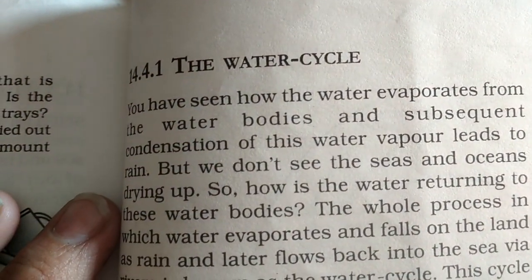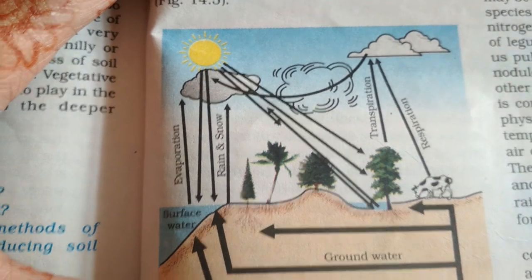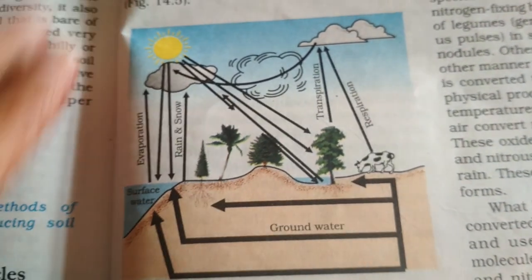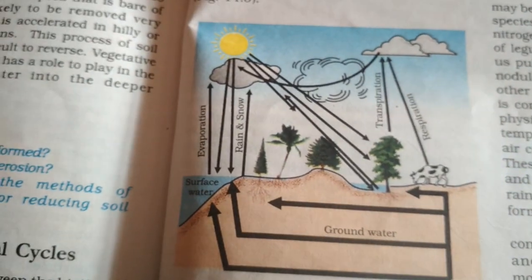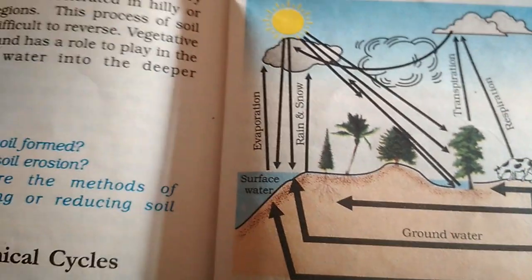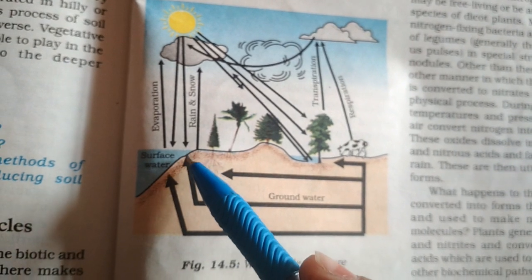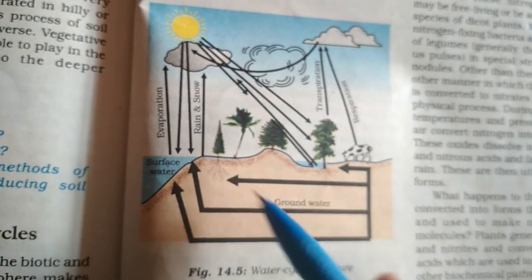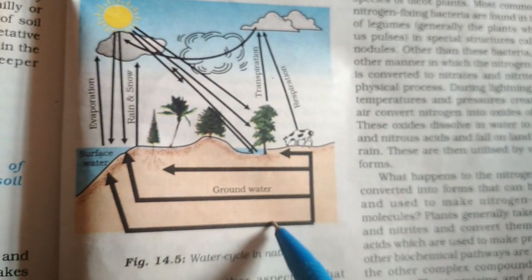Students, you all must have studied the water cycle from very small classes. This is the overall view of how water changes from one phase to another. Look at the diagram very carefully. If you understand the diagram, you will grasp the complete topic of the water cycle. First of all, the water which is flowing in a river is called surface water, and the water which is present below the soil surface is called groundwater.